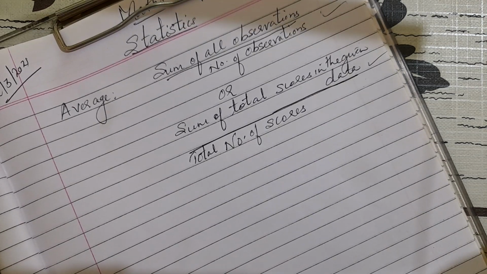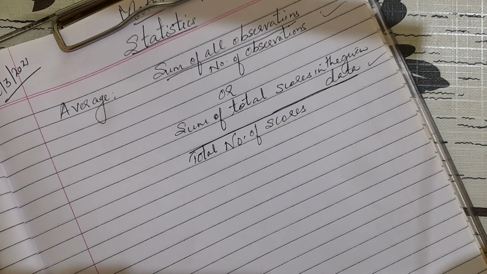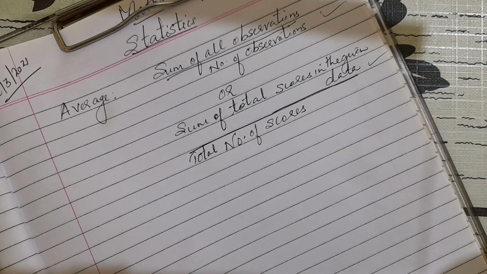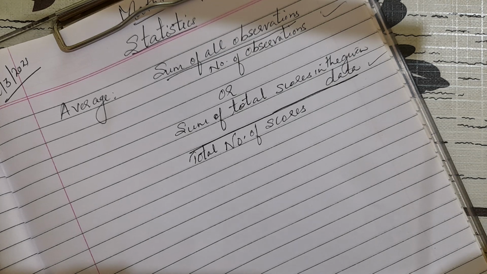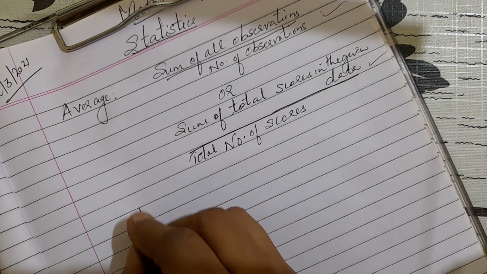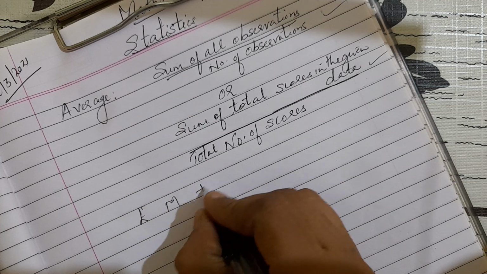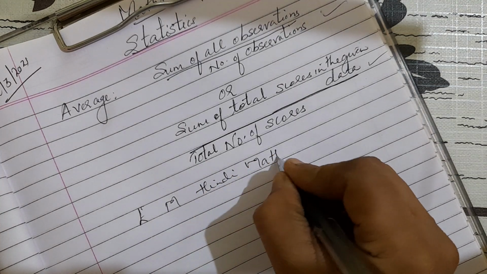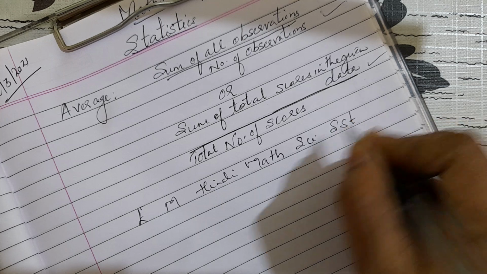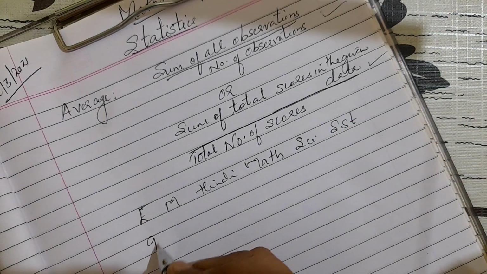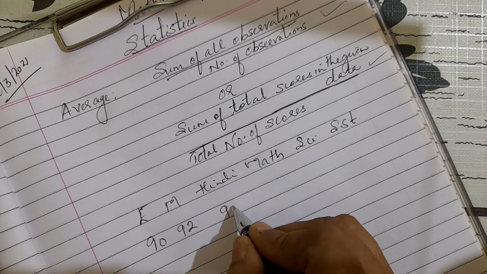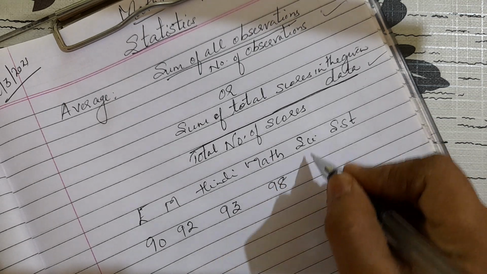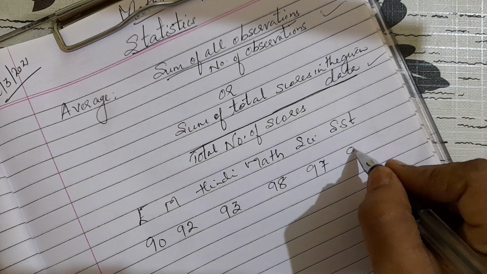Now suppose your final exams are over and you have got your marks. Somebody is asking what is the average of your marks. In that case, how are we going to find the average? Let us start with, say for example, English, Marathi, Hindi, maths, science and social studies. These are your subjects. Say in English you are getting 90, in Marathi 92, in Hindi 93, in maths 98, in science 97, in social 96.